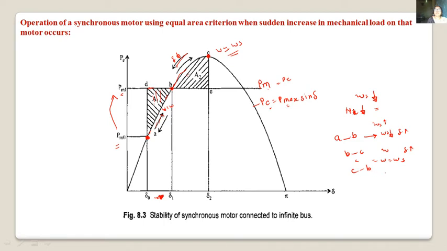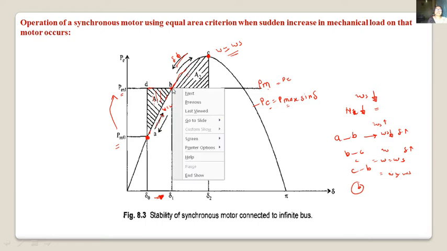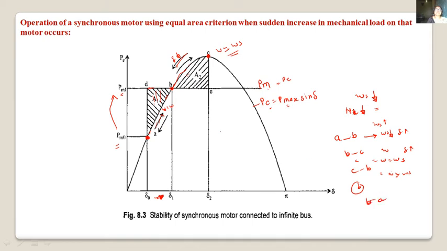From C to B, as it is an accelerating area, speed goes on increasing above synchronous speed. At point B, what happens again? PM is equal to PE. Now as it moves from B to A, it is a decelerating area.